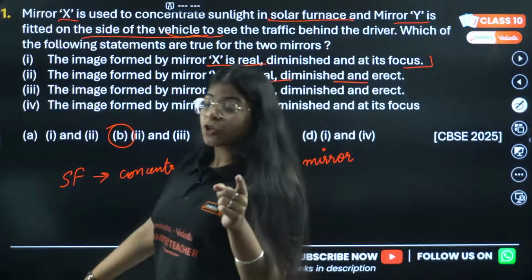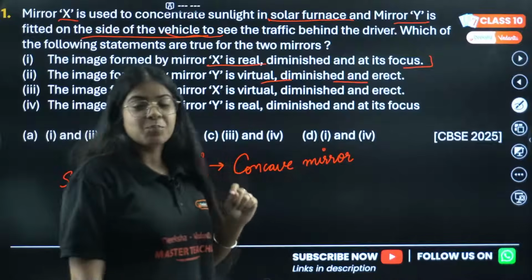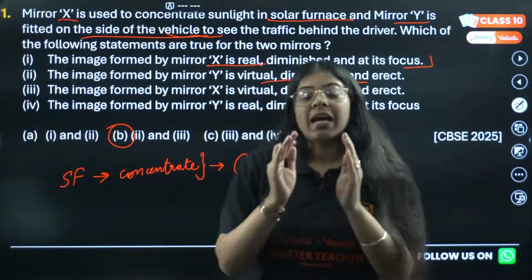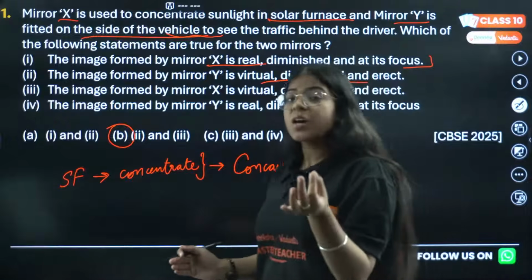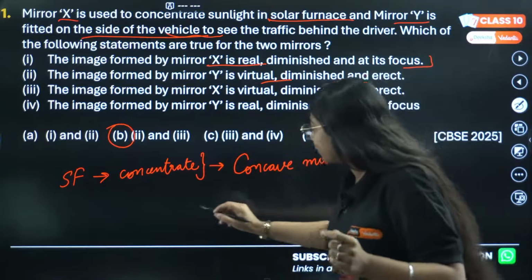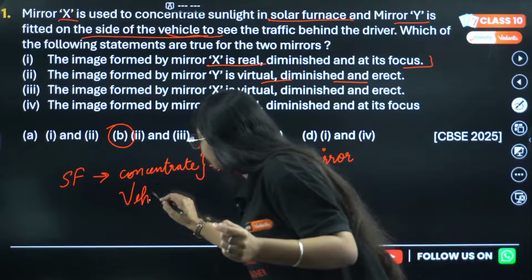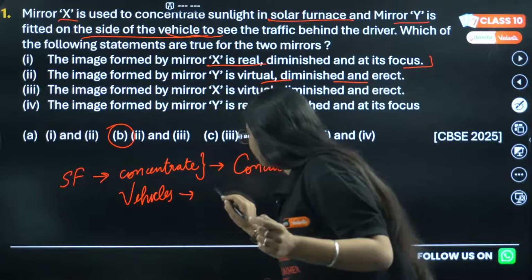I also made a short for you guys so that you can understand properly. The mirror that we use in vehicles is a convex mirror. Why? Let's see first. In vehicles we use a convex mirror.